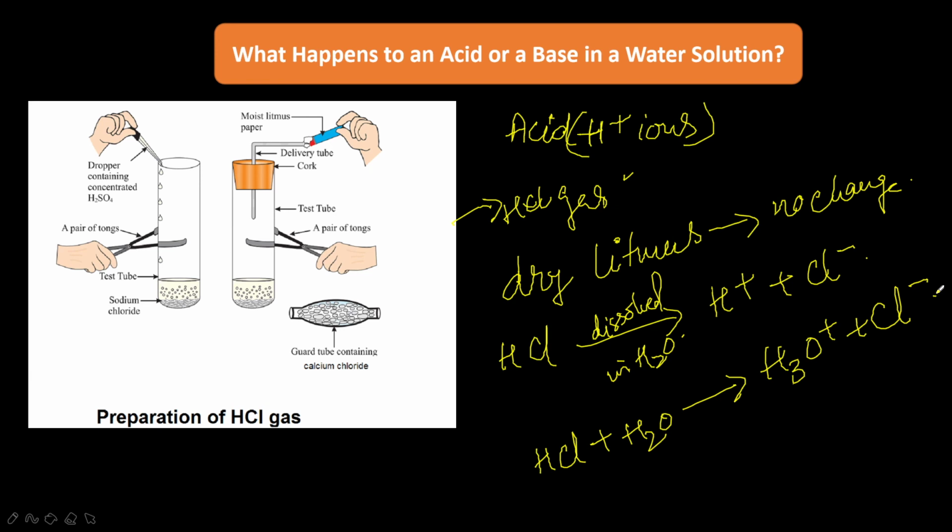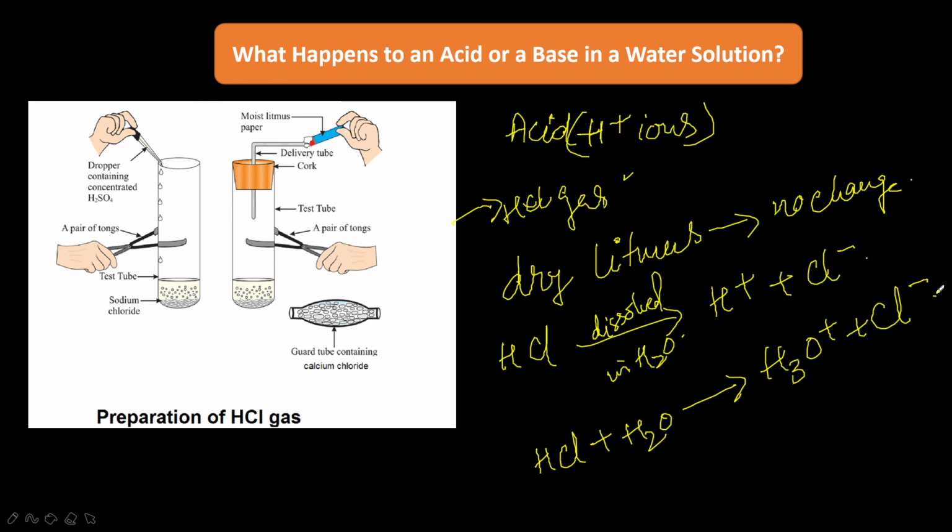Okay, so an acid which is completely ionized in water and produces a large amount of hydrogen ions is called a strong acid, and an acid which is partially ionized in water and produces a small amount of hydrogen ions is called a weak acid. Okay, so acetic acid is a weak acid, HCl is a strong acid.